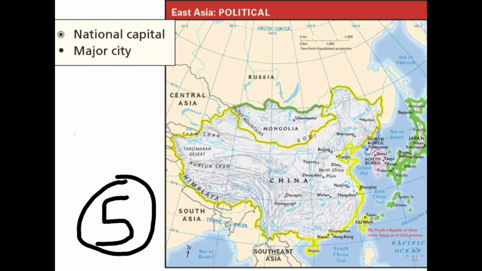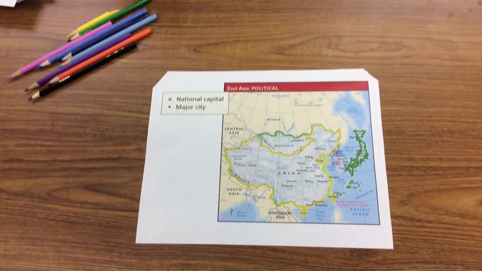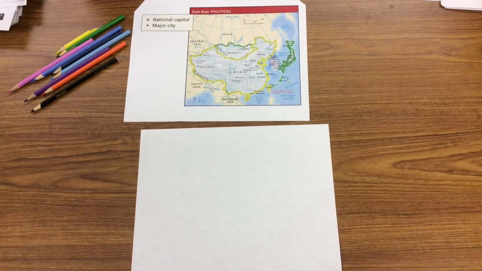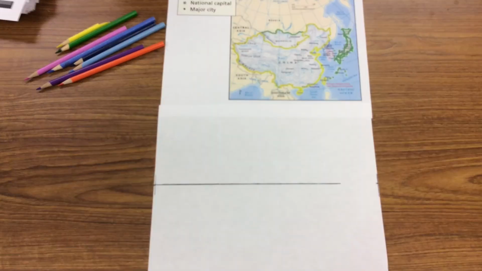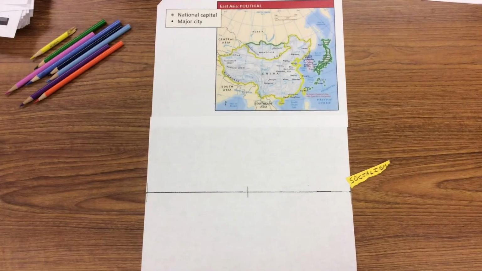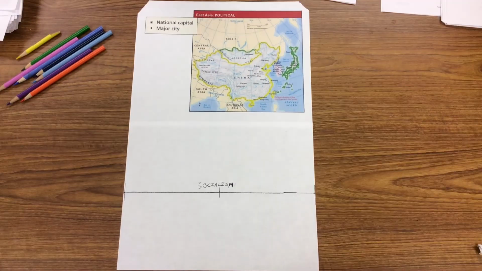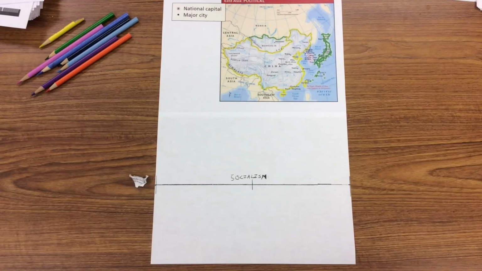And then number 5, East Asia today. A says, draw and label the economic spectrum of the countries in this region. Economic spectrum, if you remember about the economic spectrum, in the middle always goes socialism. It's kind of 50-50 on big business. On the far left, you have the communism economic system or command economy. And then on the right, you have the free market.